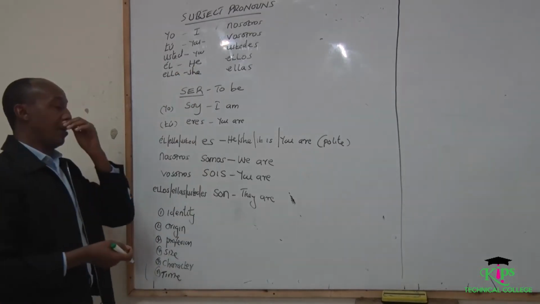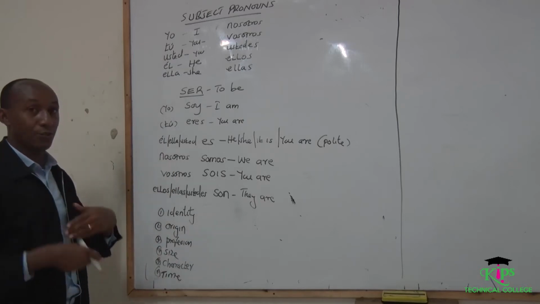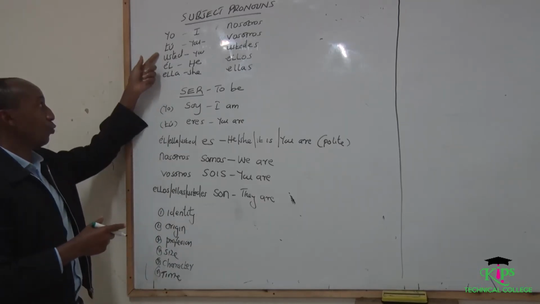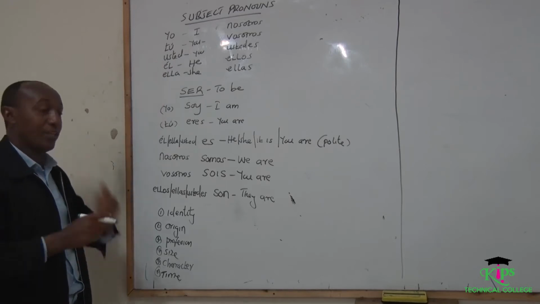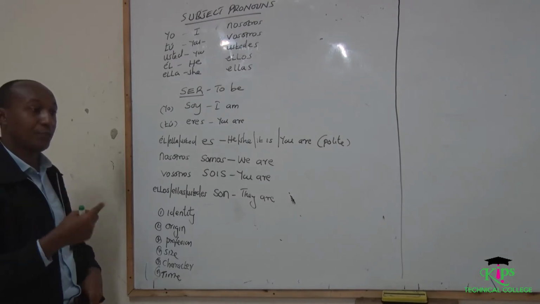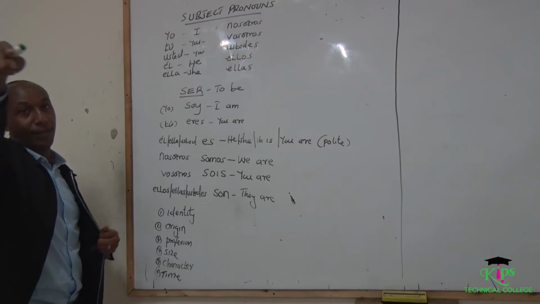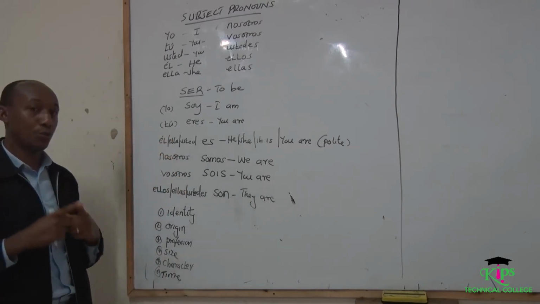Now, these ones are referring to only one person. That is yo, tú, usted, él, and ella. So what am I doing? I identify myself: yo. You identify yourself: tú, él, ella. If it's you polite, remember to use usted.